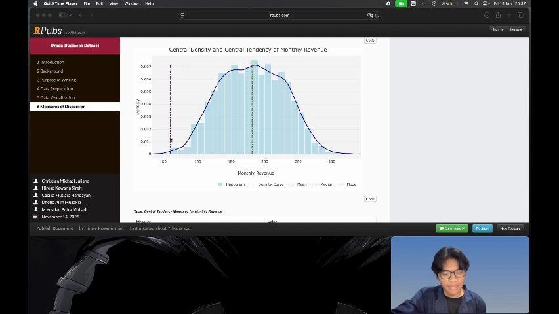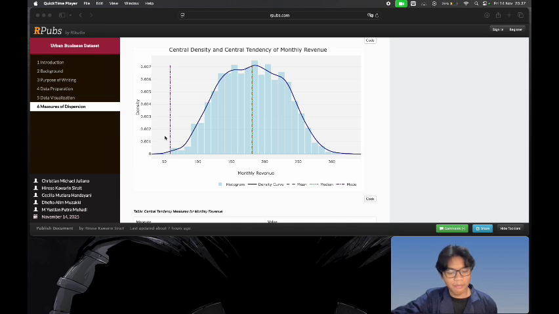We have it on the left side, indicating that the most frequently occurring value is slightly lower than average.